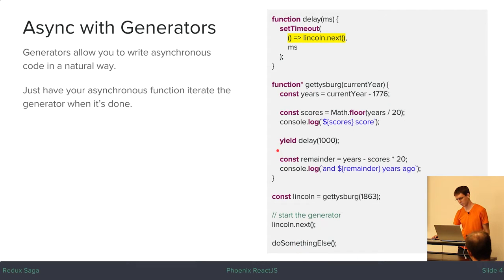And then when 1 second is up, or however many milliseconds we pass, this callback will be run, and that will iterate the generator, which will make it run the rest of this generator function. So this is a way to write something that looks like a very simple function, but there's actually some asynchronous stuff going on, and it's not going to block the main application.